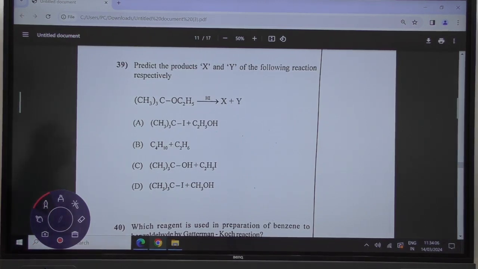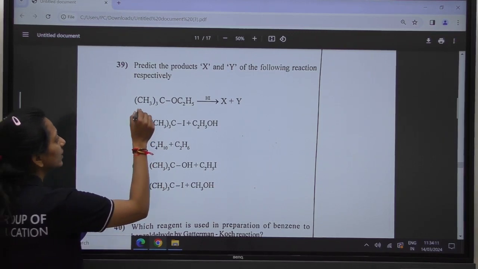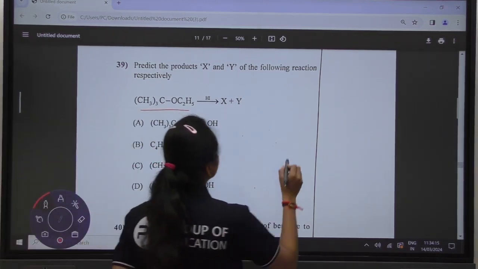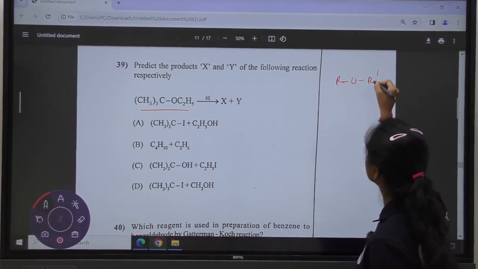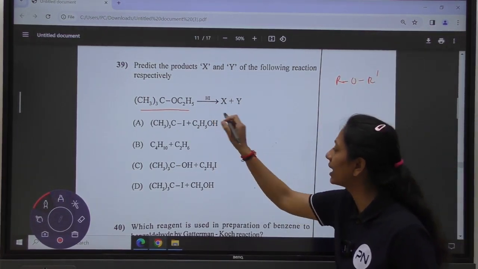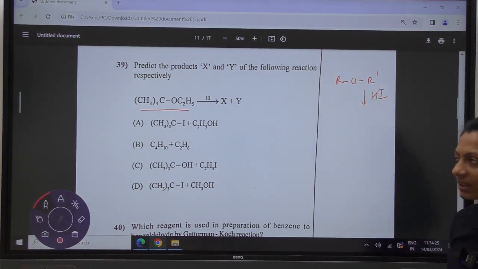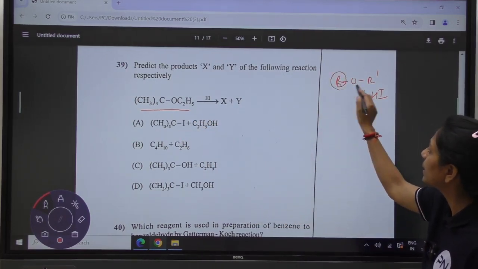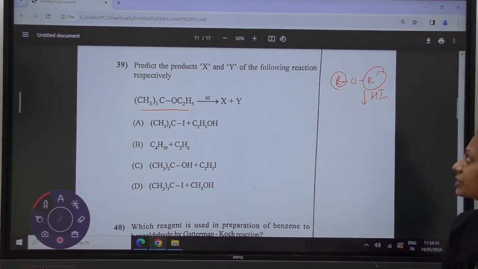Predict the products X and Y of the following reaction respectively. Okay. This is which functional group? This is an ether, R-O-R. This has been treated with HI, any halo acid. Depending upon the substituents present, depending upon the R group, you are having two different kinds of cleavage with the breaking of the oxygen.